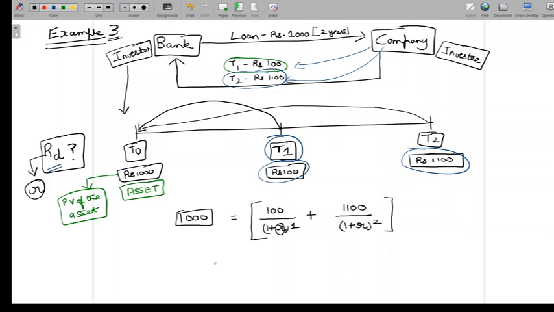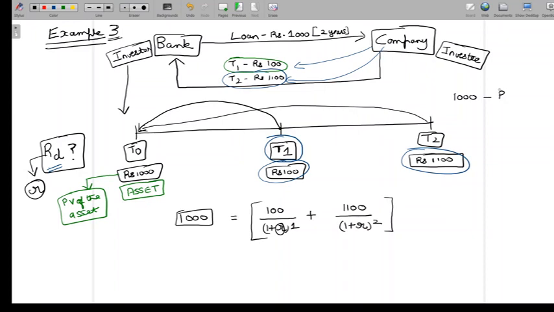Fine. Let's take a simple way out. Now I can say that let me break this entire thing into principal and interest cash flows. Great. So 1000 rupees, which is the initial amount that moves from the bank to the company, is what I call the principal. And at T2, there is obviously an amount that is moving from the company to the bank.